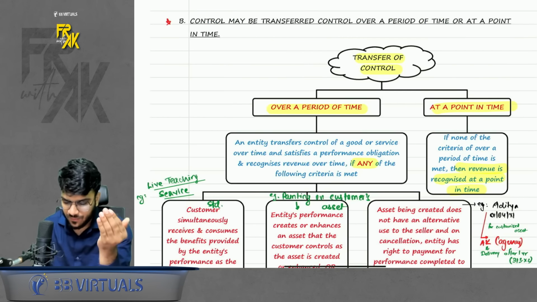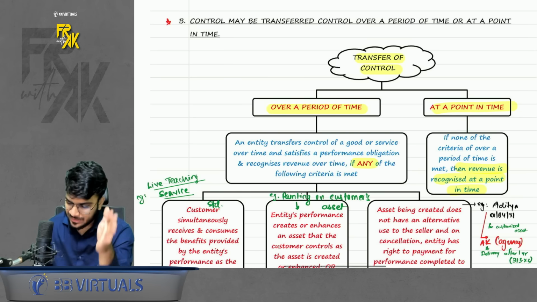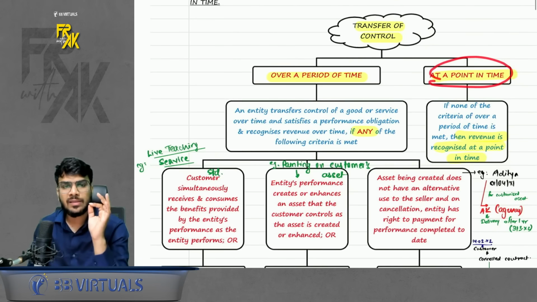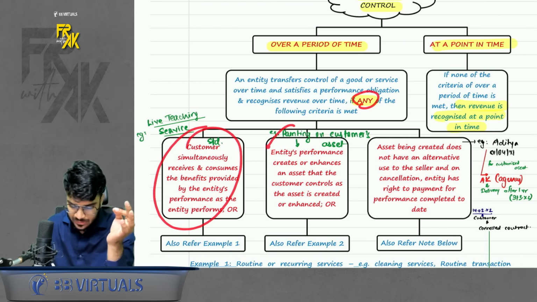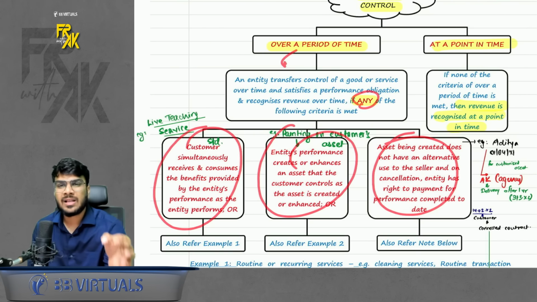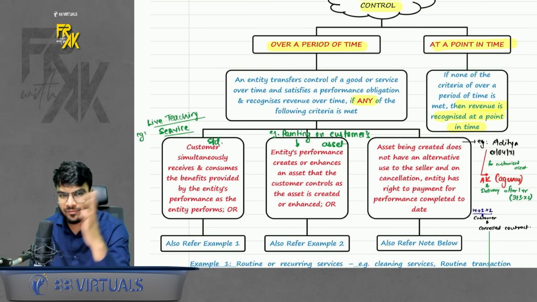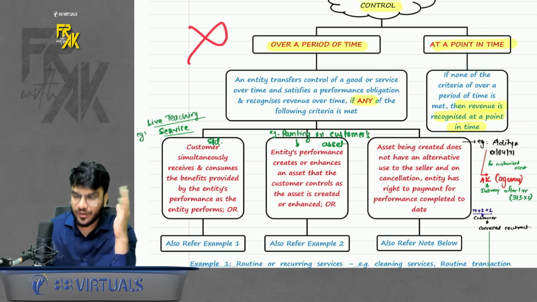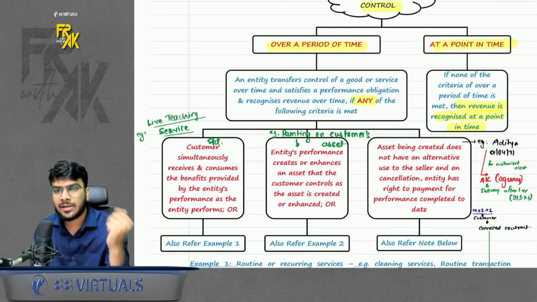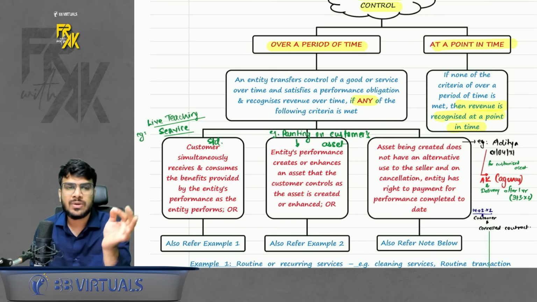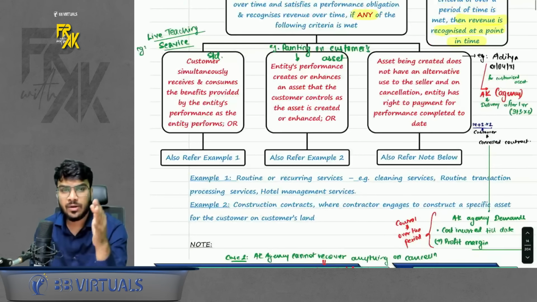How will I identify whether any goods or service is getting transferred over the period or it is getting transferred at a point in time? So there are 3 cases given. Okay. Standard says if any one is met out of all these 3, then transfer of control is happening over the period of time. Book the revenue also over the period of time. But if neither of it is met, then you will say control is getting transferred at a point in time. In this case, book the revenue also at a point in time. Okay, chalo. So now we will try to understand all the 3 cases.